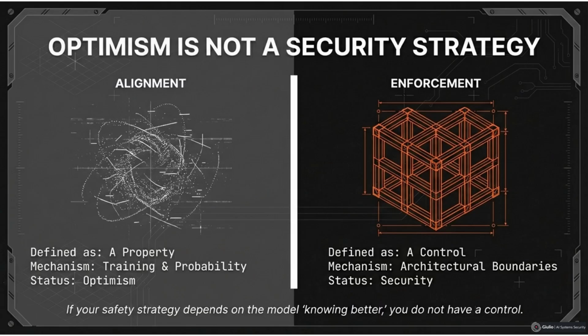Alignment is a desirable property. It reflects how well a model tends to follow intended behavior during training. But alignment is not a security control. A control is external, enforceable, and auditable. If your safety strategy depends on the model knowing better, you do not have a control. You have optimism. And optimism is not a security strategy.